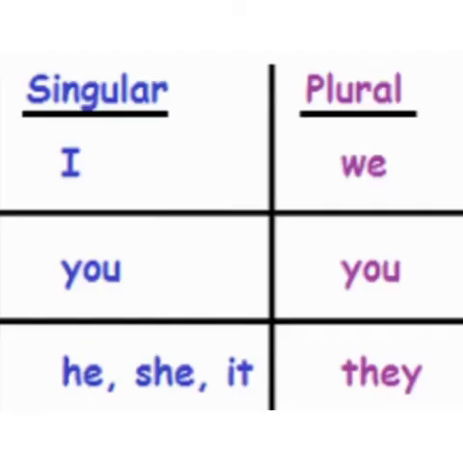There are two types of pronouns, singular and plural. I is a singular pronoun and we is its plural pronoun. He, she, it are singular pronouns and they is plural pronoun. Pronoun you remains same for both singular and plural nouns.